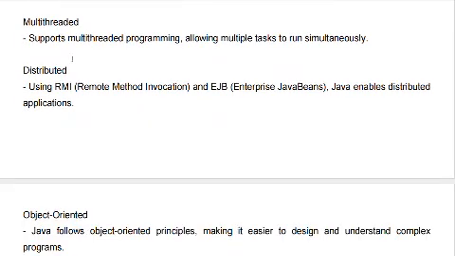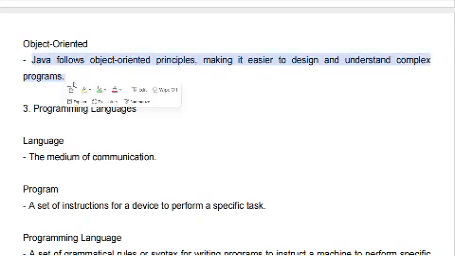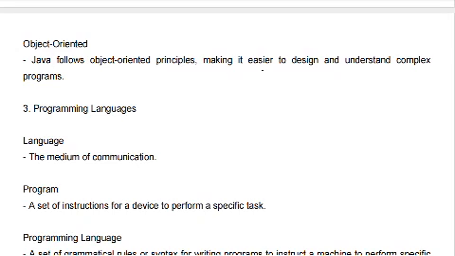And multi-threaded and distributed, object oriented. This is very important. What is object oriented? Every interviewer will ask this. Java is an object oriented programming language. Why? This is the main important question. Here I am going to read. Java follows object-oriented principles, making it easier to design, understand, and solve complex problems.